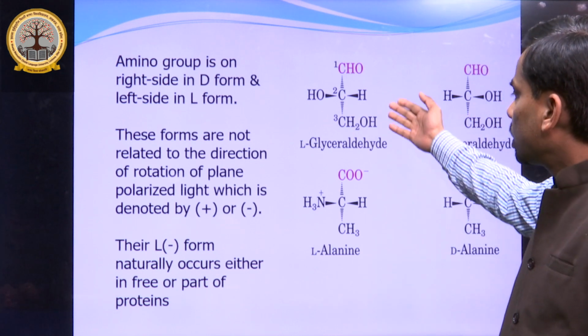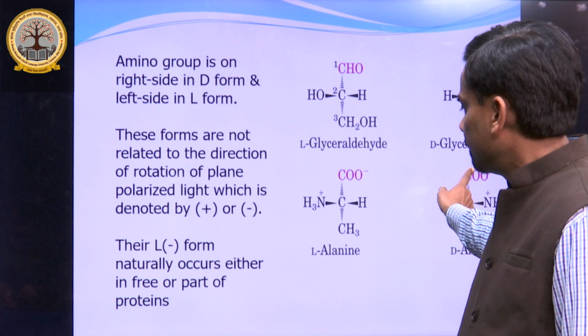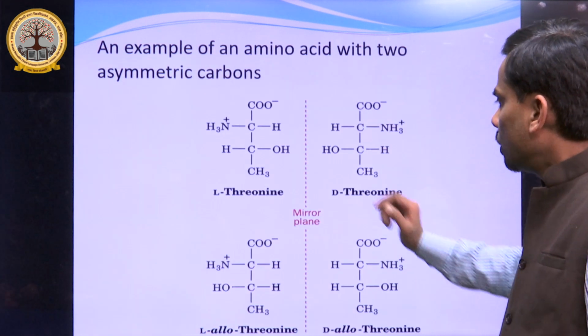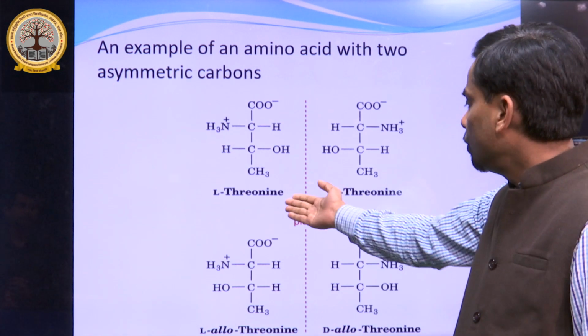These are other examples of stereoisomers. More than one carbon is asymmetric in the case of threonine.